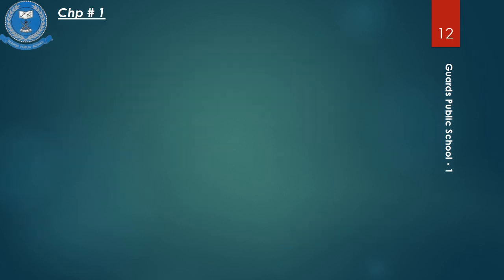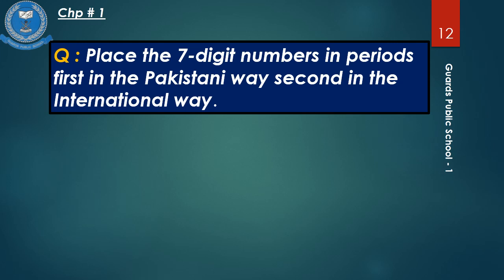Now let's compare Pakistani and international way. As we have learned that how a 7-digit number is separated in periods according to their ways. Let's start with the first example.